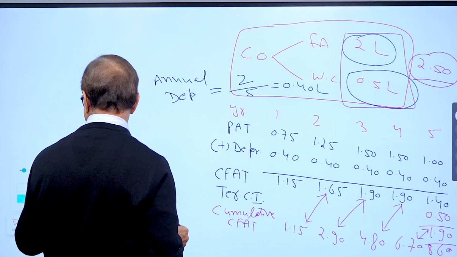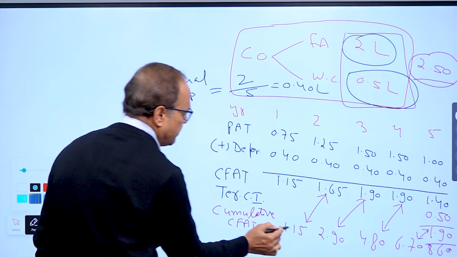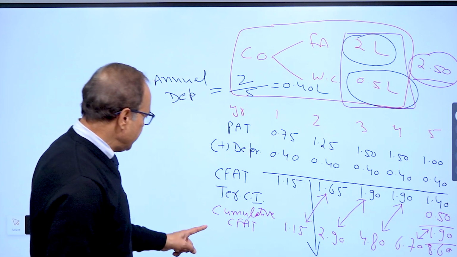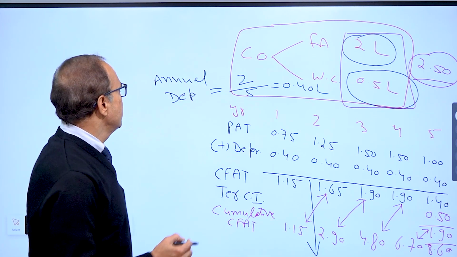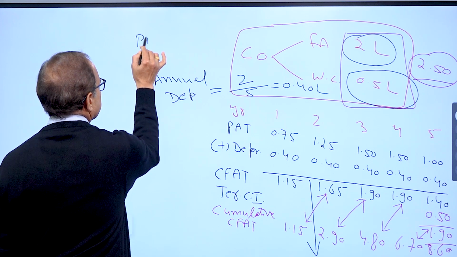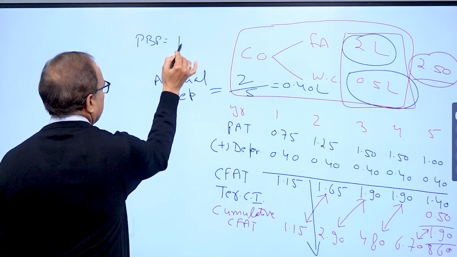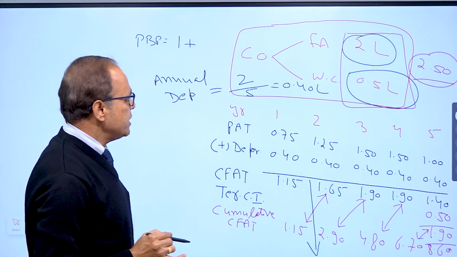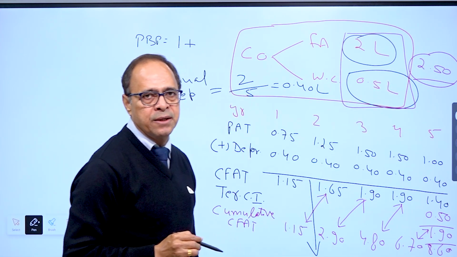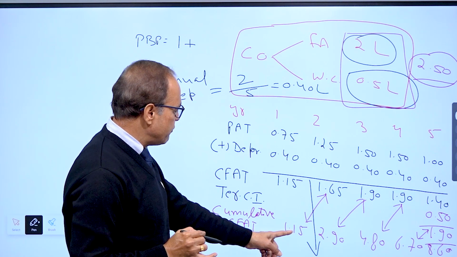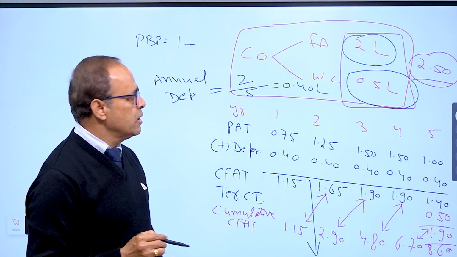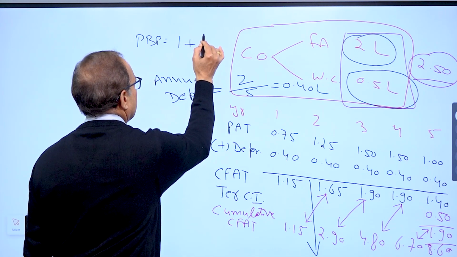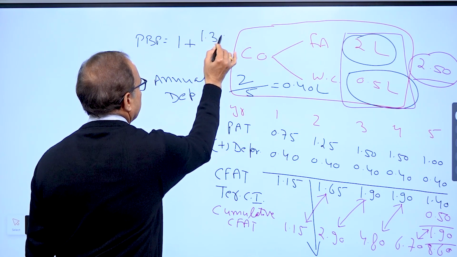In which particular segment 2.5 is there. So you can see 2.5 falls between first and second year in the cumulative cash flow after tax. So your payback period is complete 1 year plus some fraction of the second year. Now what is your target? 2.5 lakh. And how much we have recovered by the end of first year? 1.15. So take a difference between 2.5 and 1.15. So we are left out with a gap of 1.35.